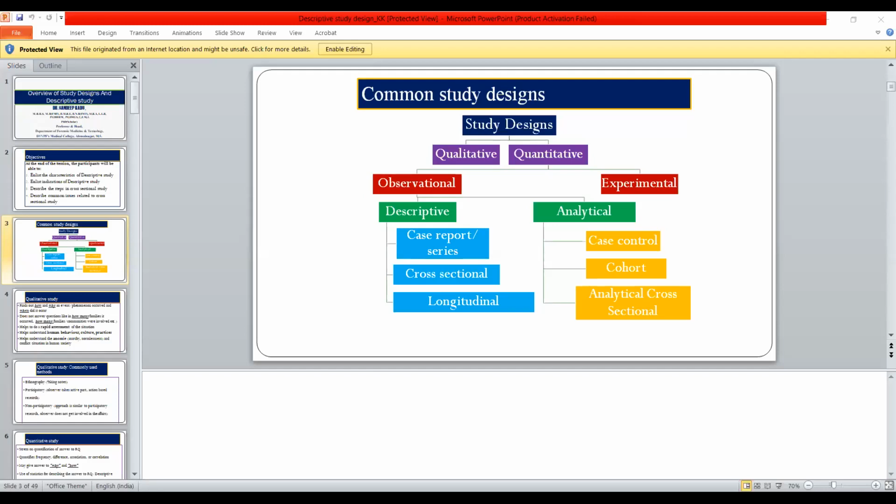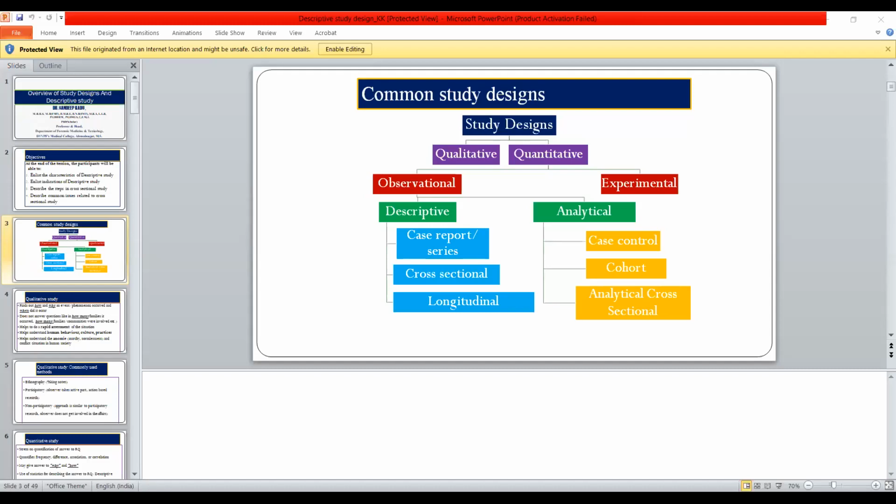There is cross-sectional in a descriptive type. But what is the basic difference between the analytical cross-sectional and the cross-sectional? Anybody? In an analytical cross-sectional, a comparison group is there, while here we are comparing two drugs, chloroquine and ivermectin. So depending upon what question comes to your mind, that becomes an analytical cross-section.